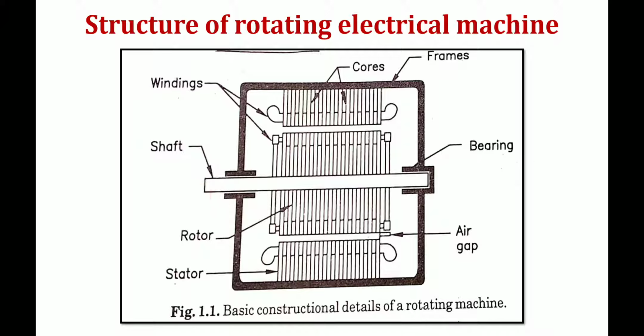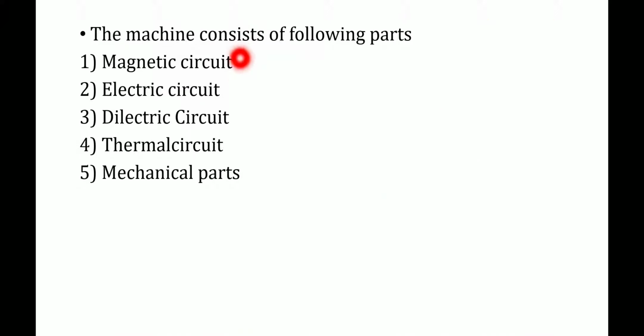That is why, if we are going to design any electrical machine, the design problem has to deal with the magnetic as well as electric, dielectric, thermal, and mechanical quantities, because these are interrelated to each other in a very complex manner. So these important factors we need to consider.